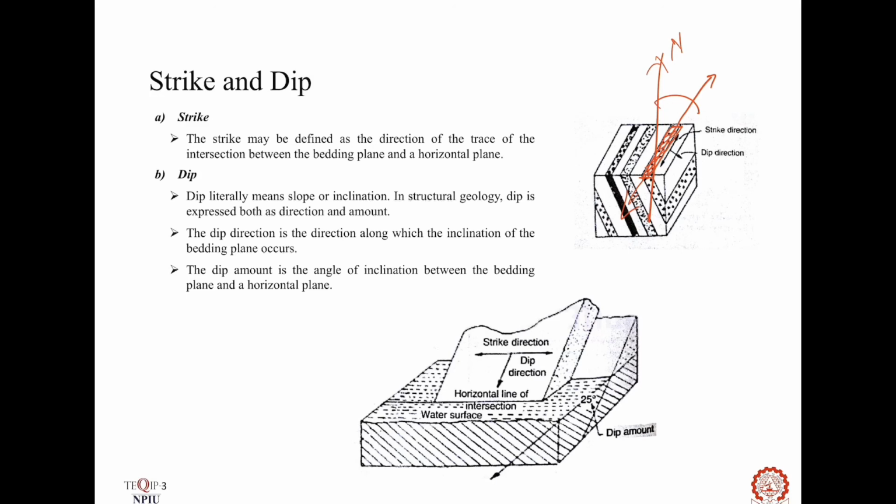Okay. The dip amount is the angle of inclination between the bedding plane and a horizontal plane. Okay. In this figure, this is the horizontal plane represented by free water surface, and this is the direction of inclination of bed. The angle between the horizontal plane and the direction of the inclination of bedding plane is called dip amount. Okay, means this is the dip amount.